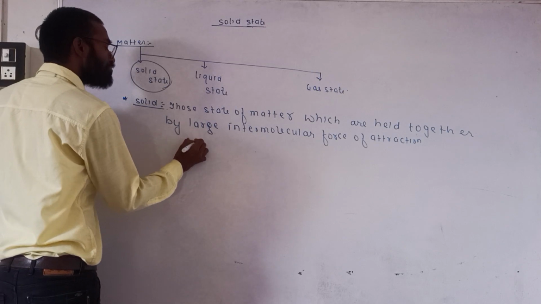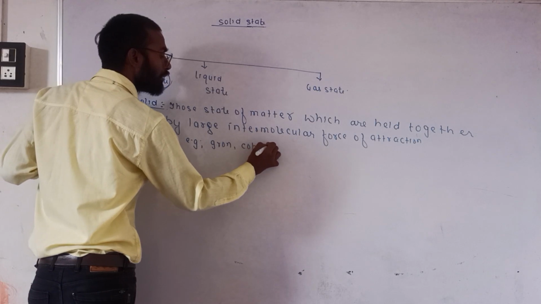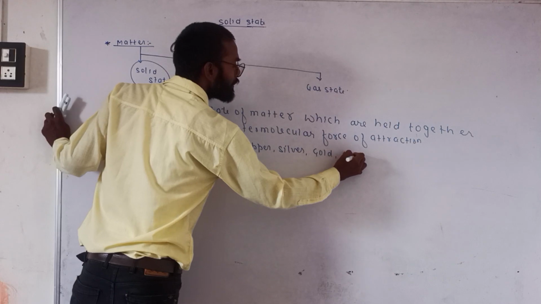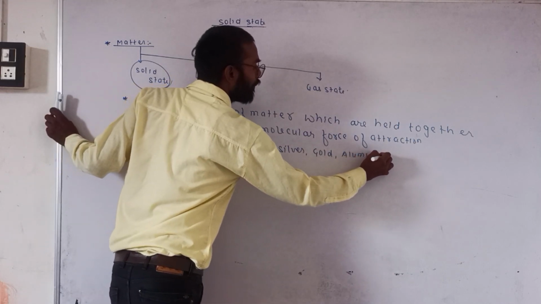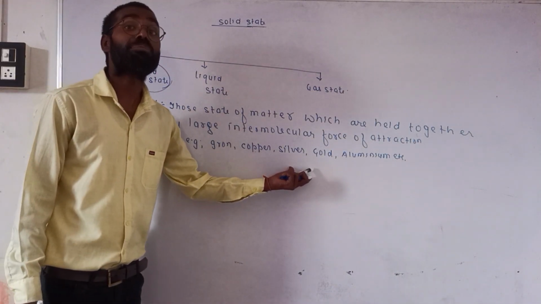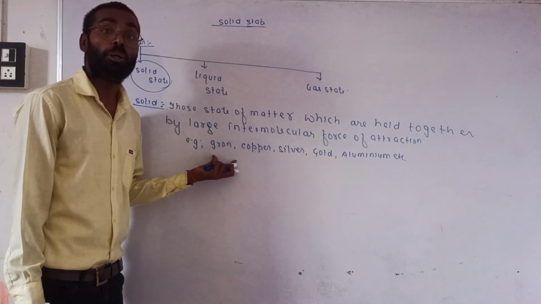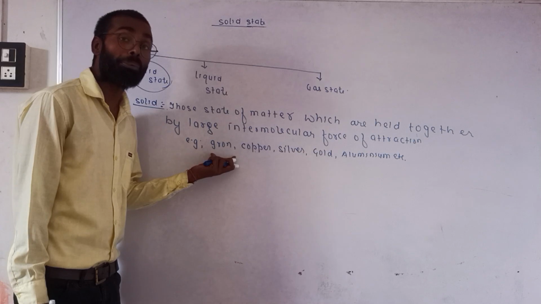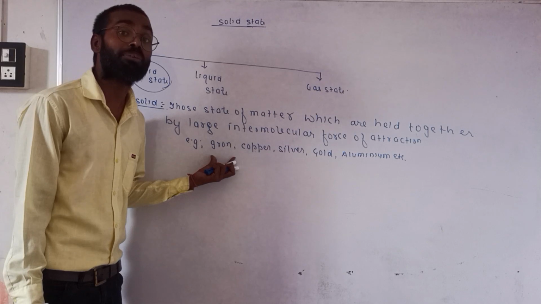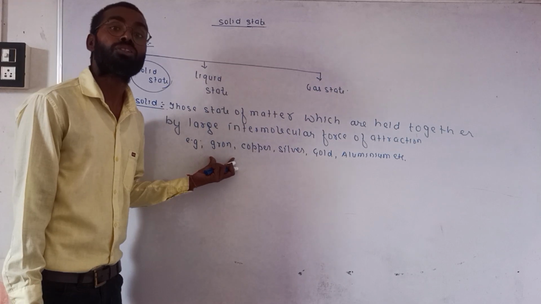Now you can take examples like iron, copper, silver, gold, aluminium, etc. These are all examples of solid. How can we say this? Because of its behavior. If you touch iron, you will feel it is very hard. If you try to compress iron, it will not change its shape, size or volume. So we can say that iron is a true example of solid.